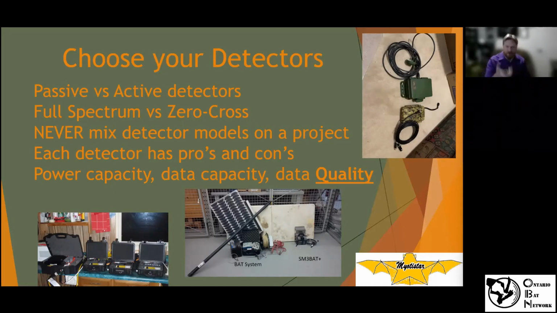Active monitoring is when you're holding something in your hand and you're aiming and walking around, or it might be when you're doing driving transects with the detector on the roof of the car, that sort of thing. That's when you're aiming the detector, essentially. It's in your hand, you're controlling it. Passive recording is when you leave it unattended, and usually it's full night recording for long periods of time. So that's important to know.